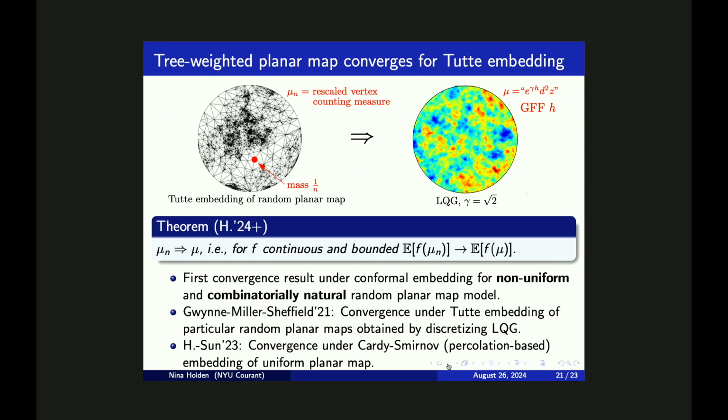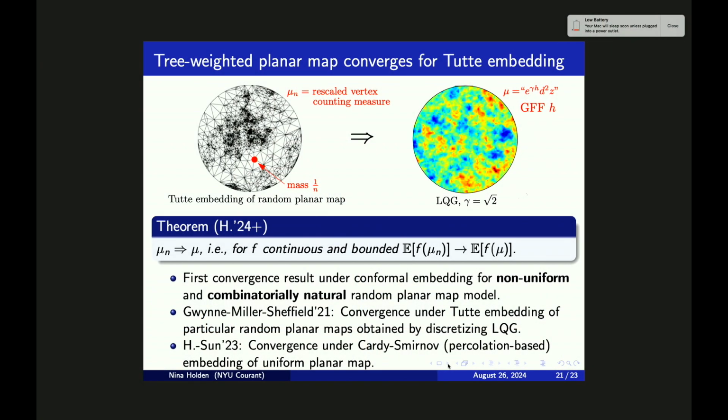So they were considering an LQG surface. They were discretizing the surface in a natural way, which gave them some planar map model. Then they were considering the Tutte embedding of this planar map, and they were showing that the Tutte embedding of this planar map is converging to the original LQG surface. So this result of Gwynne, Miller and Sheffield is very nice, and the proof is very innovative. But one downside of the result is that the particular planar map model that they are considering is not so combinatorially natural, because it is obtained by starting with a continuum object and discretizing it.